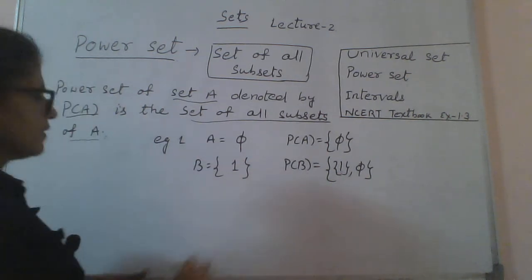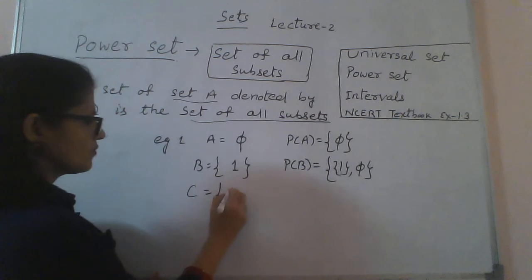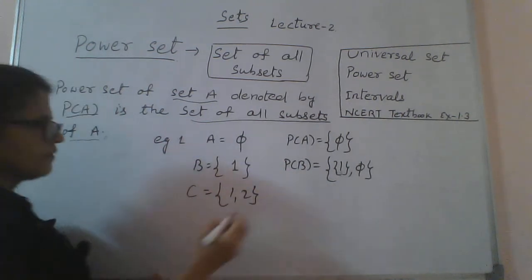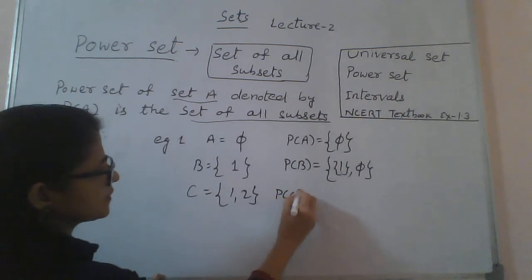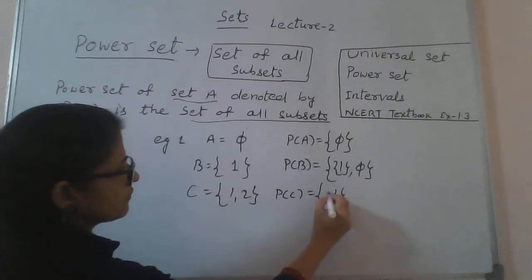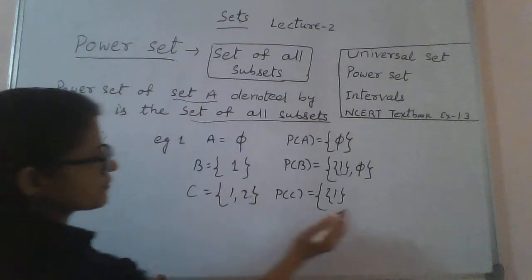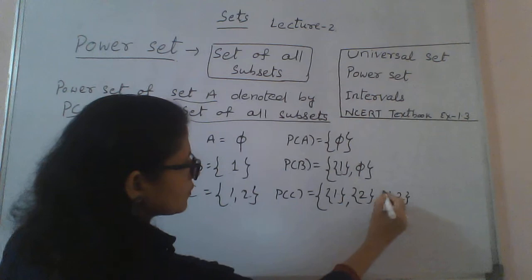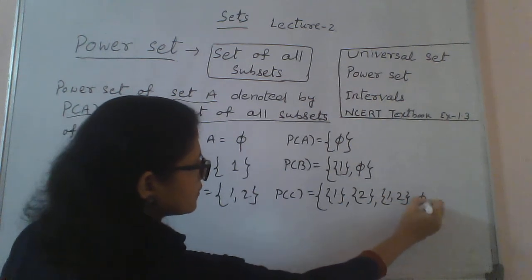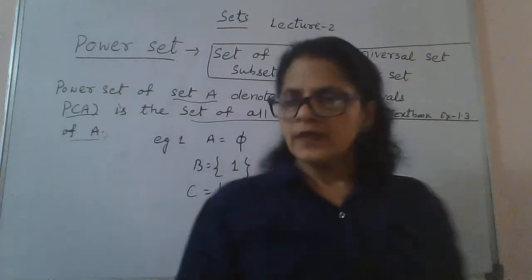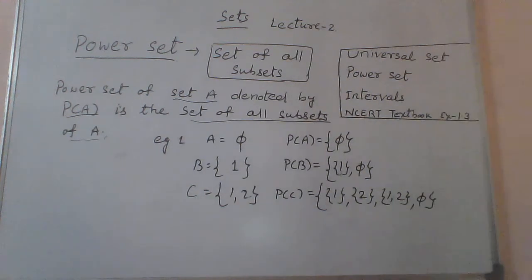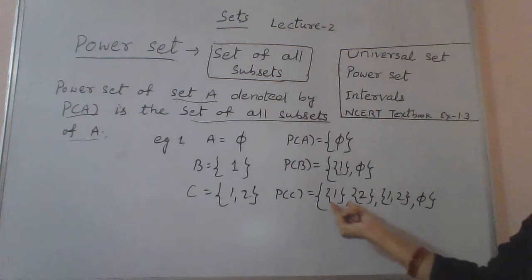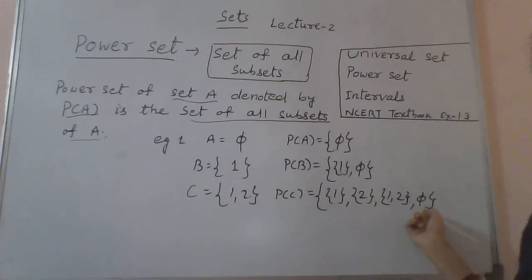Now for two elements: C is {1, 2}. So the set contains two elements. Now the power set of C. You have to consider all the subsets of this: {1}, {2}, {1, 2}, then ∅. So if you observe, in this power set of C, each element is a set actually.